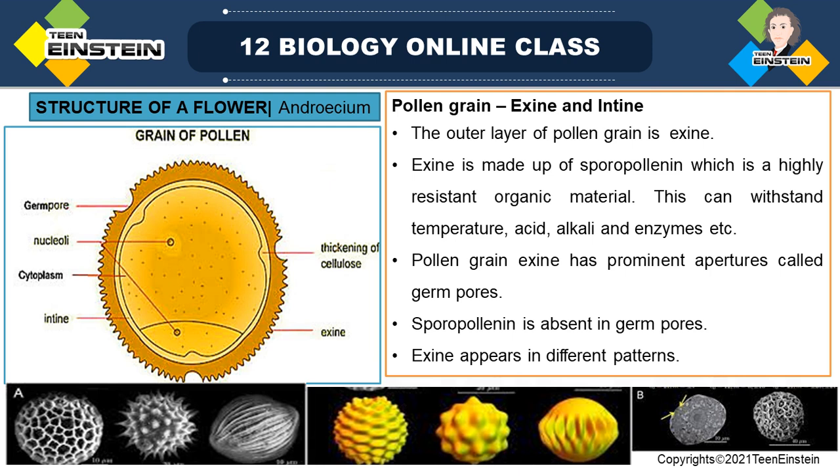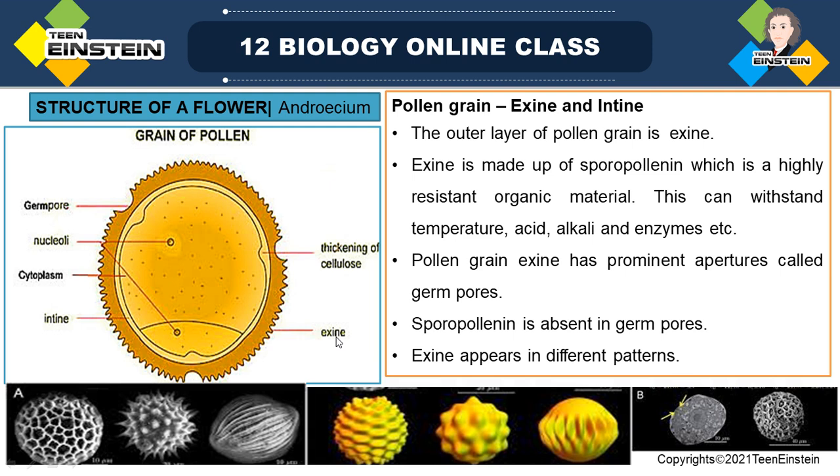Exine is made up of this highly resistant organic material, which is called sporopollenin. And this sporopollenin can withstand high temperature, strong acids and enzymes. Most of the enzymes cannot degrade sporopollenin.